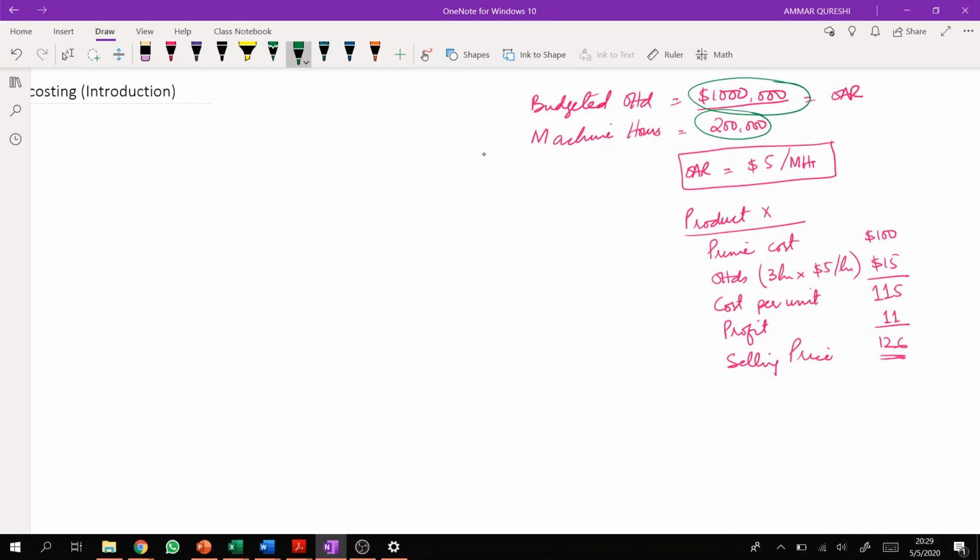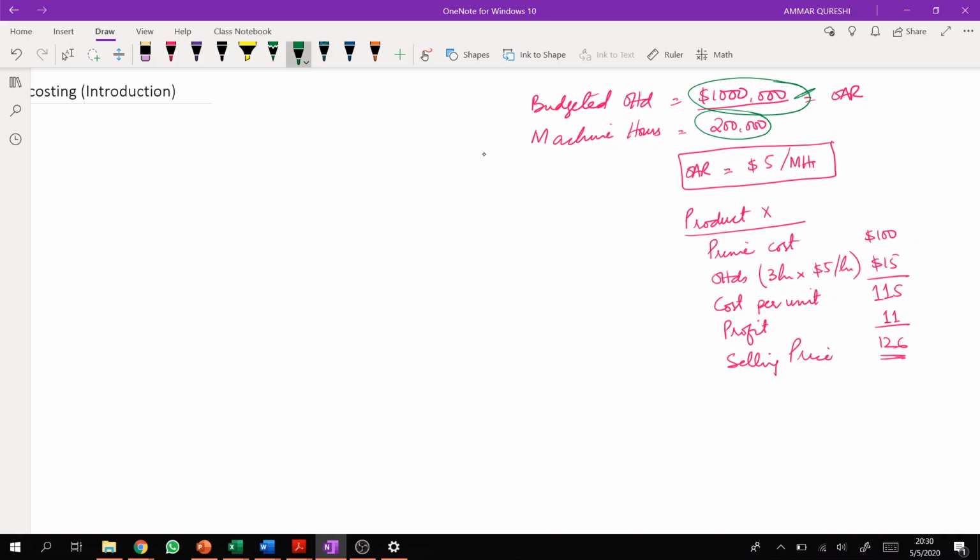For example, there are multiple overheads which are not directly related with these machine hours. So what the activity based concept says is, look, we are going to follow the same method, but instead of distributing this complete 1 million on the basis of just one single cost driver, we are going to make some groups of these 1 million overheads, and we will distribute each individual group of overheads among the products by using a separate activity level so that overheads can be distributed accordingly.